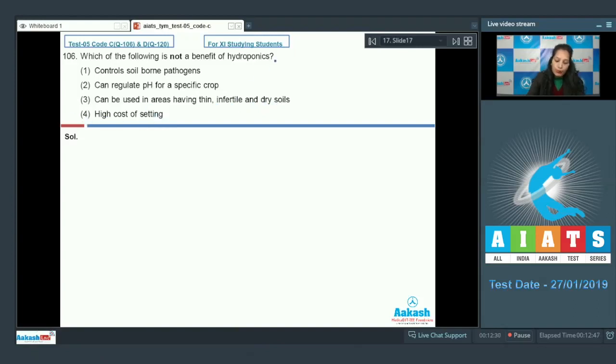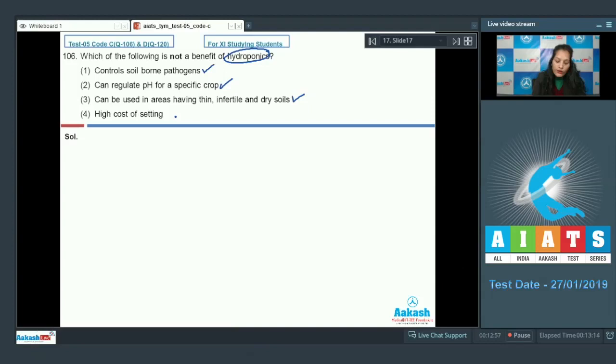See here, what is hydroponics? Hydroponics is a soil-less growth of plants in a nutrient medium, and it controls soil-borne pathogens. True. Can regulate pH for a specific crop. It is also true. It can be used in areas having thin, infertile and dry soils. Yes, because soil is not used over here.